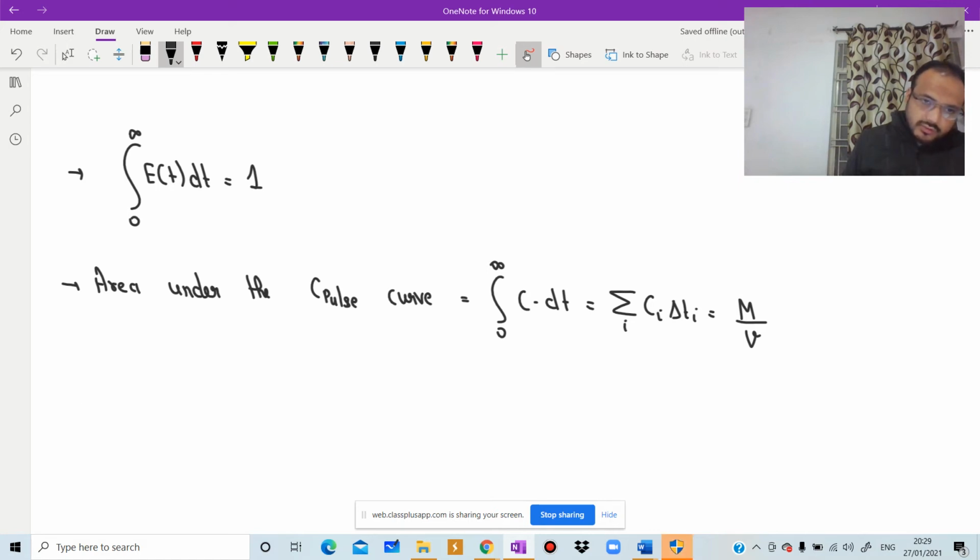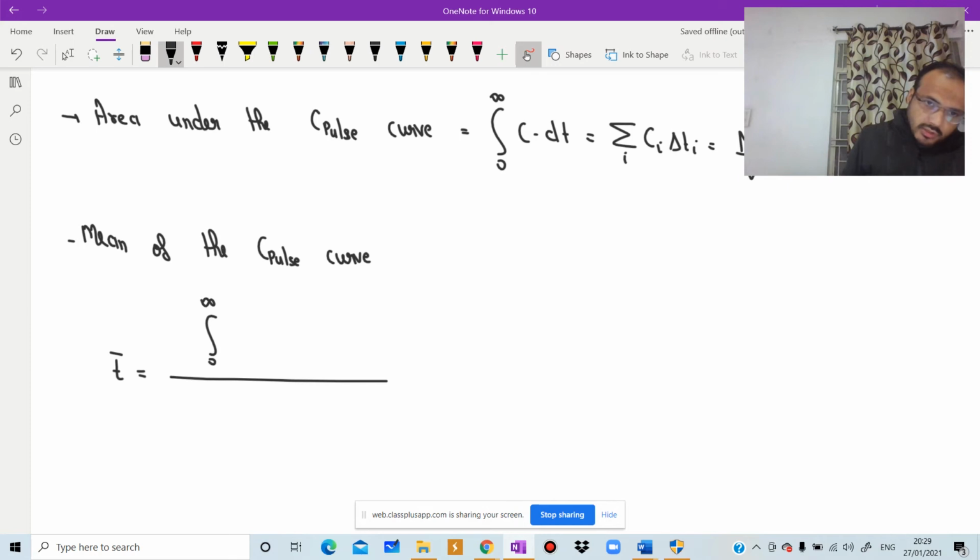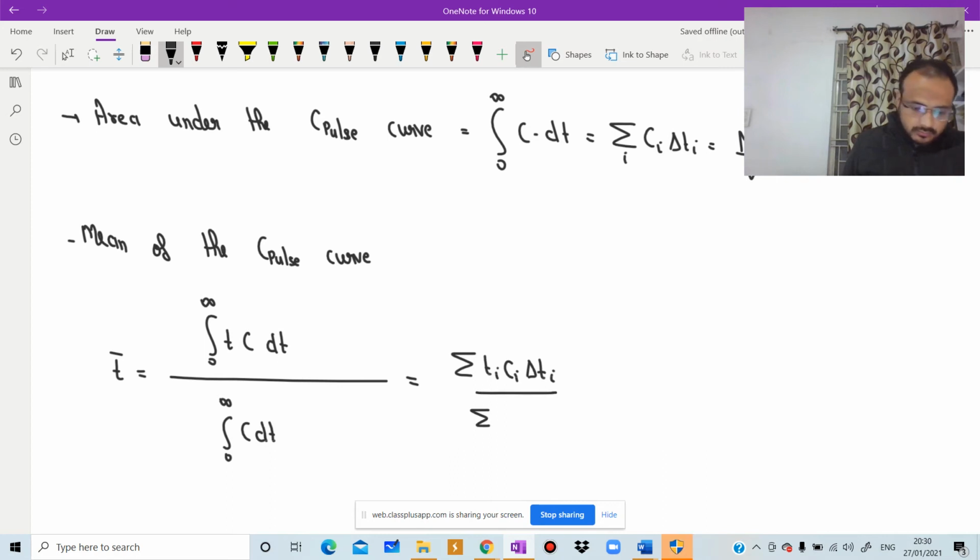Next, the mean of the C pulse curve, very important from the GATE point of view. It is the integral from 0 to infinity of t C into dt divided by the integral from 0 to infinity of C into dt, which is the sum of Ti Ci delta T divided by the sum of Ci delta Ti, and is equal to V by v.